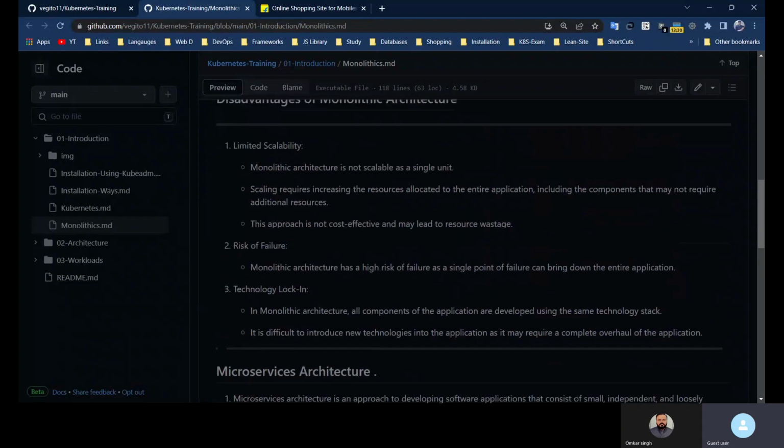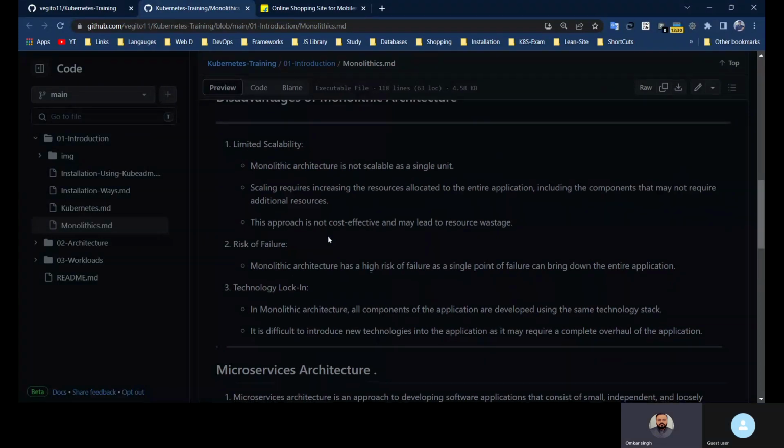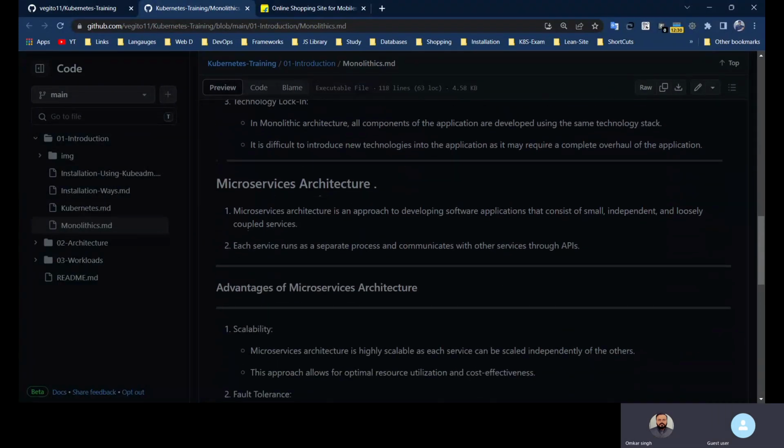Got it? Everything clear about monolithic? Yes. Now let's move to the microservice architecture.